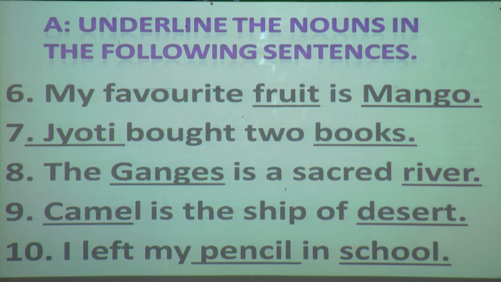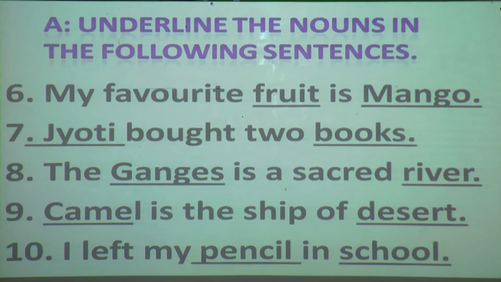Okay, now turn the page to page number 18. What is there? B. Underline the nouns in the following story. Now students, here beside that paragraph you write HW. Means you have to read that full paragraph. After we finish our session, you just do that homework. Wherever you find a noun, you just underline that. Now we will move on to the C part.